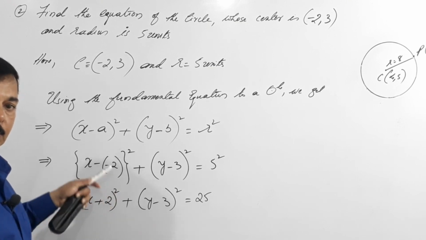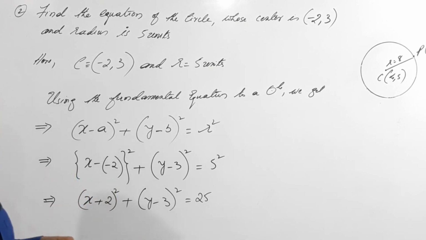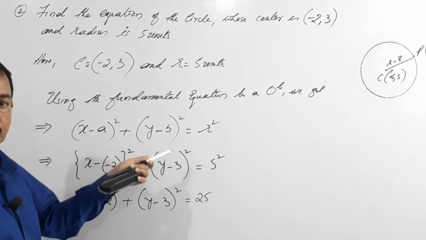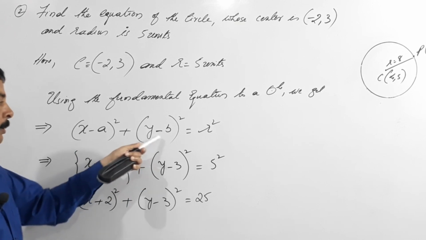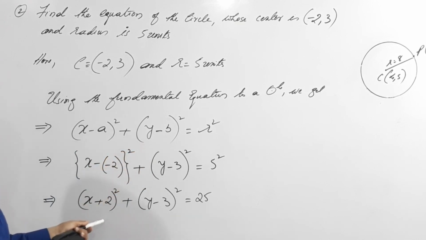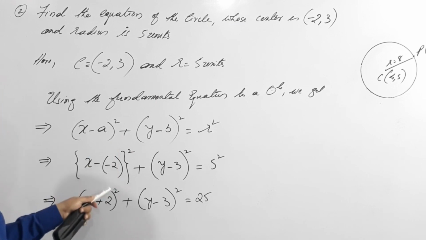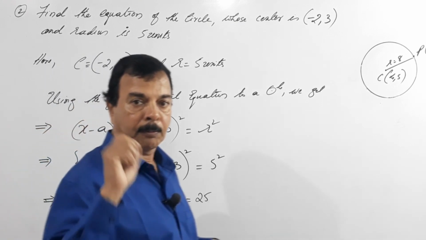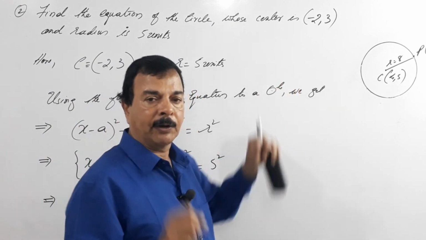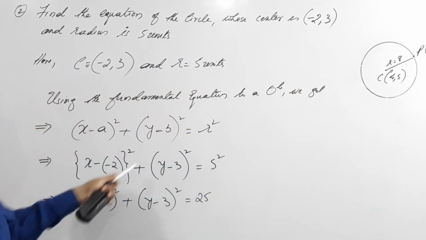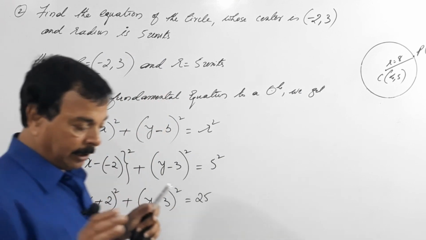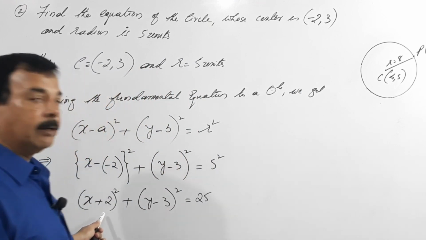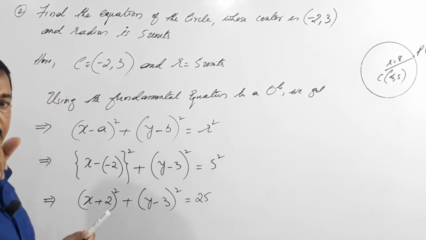That's the reason I took this problem to teach you, because there might be some weak students, so they'll be wondering how come the formula says x minus 2 into y, plus y minus b, here it says plus. Only to teach you I have taught this. Remember this, because most likely in examination they will not give cakewalk problems, they will give you some sort of tricks, and the trick is this: they will give -2. So don't get shocked or confused. You can solve any problem with ease, provided you learn.